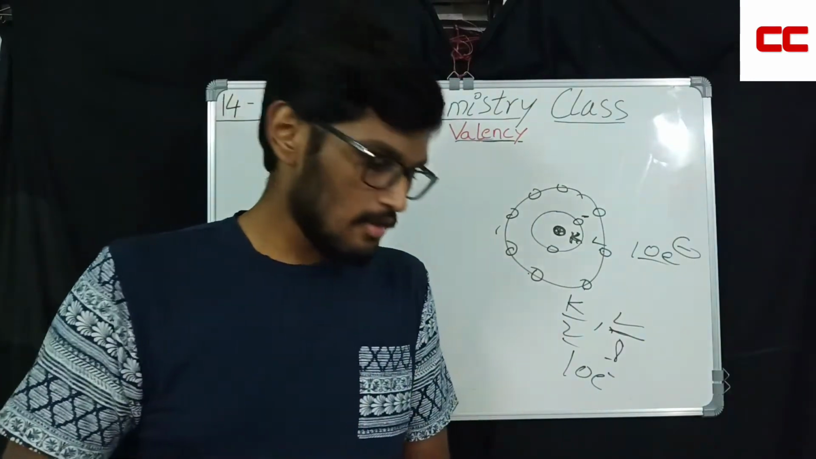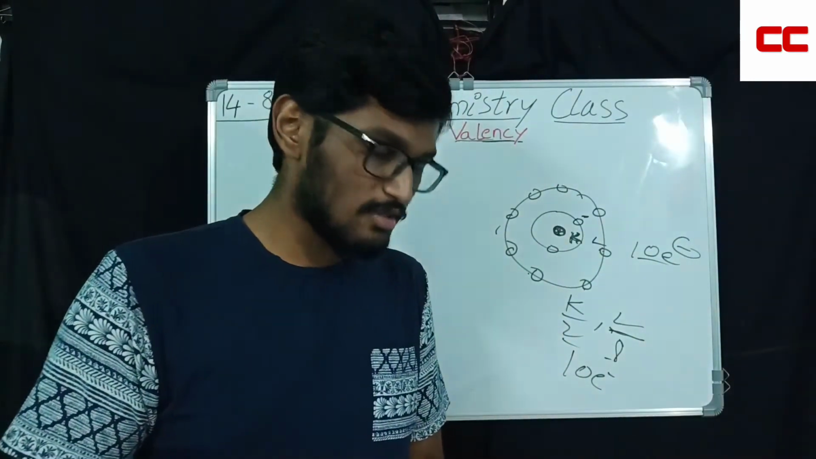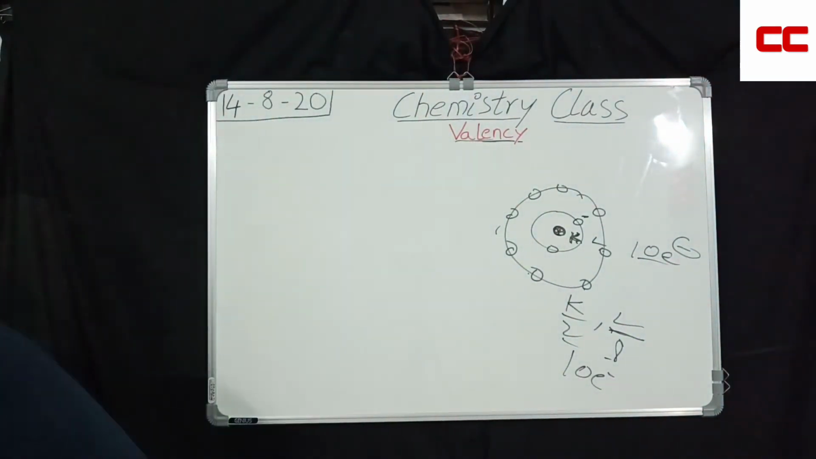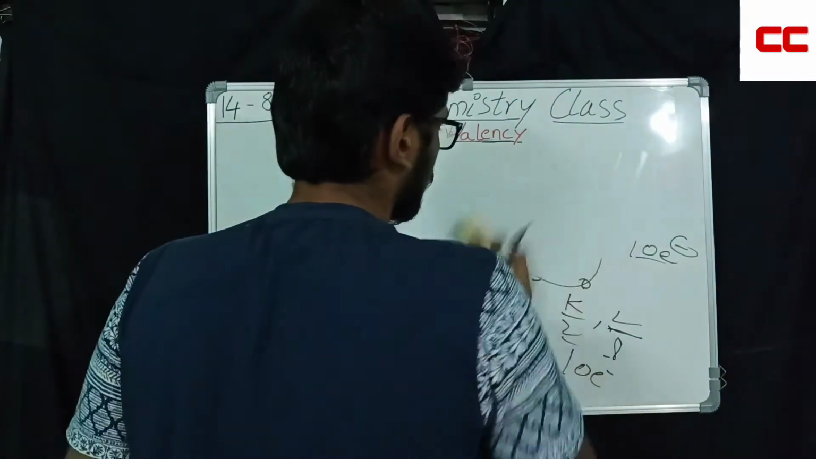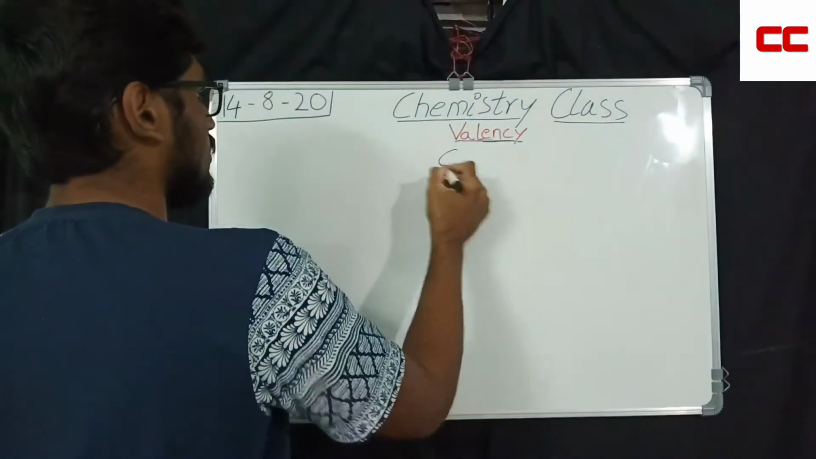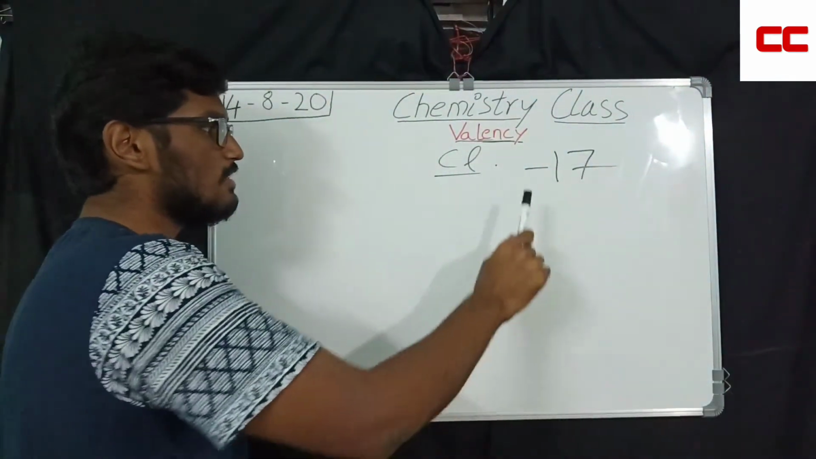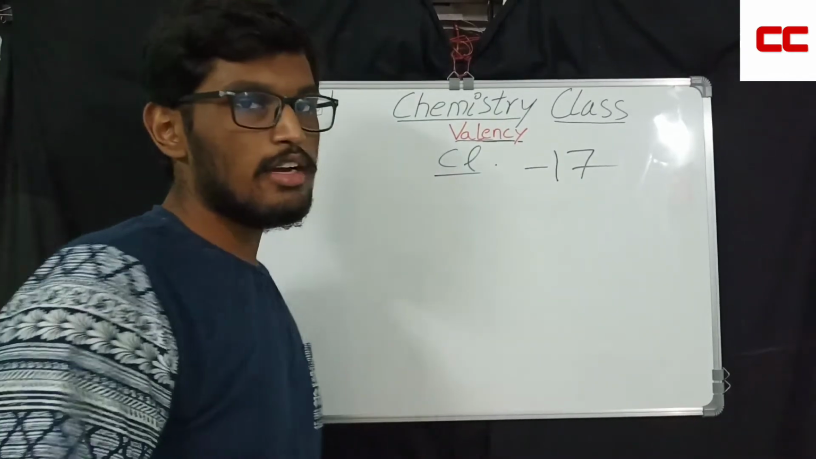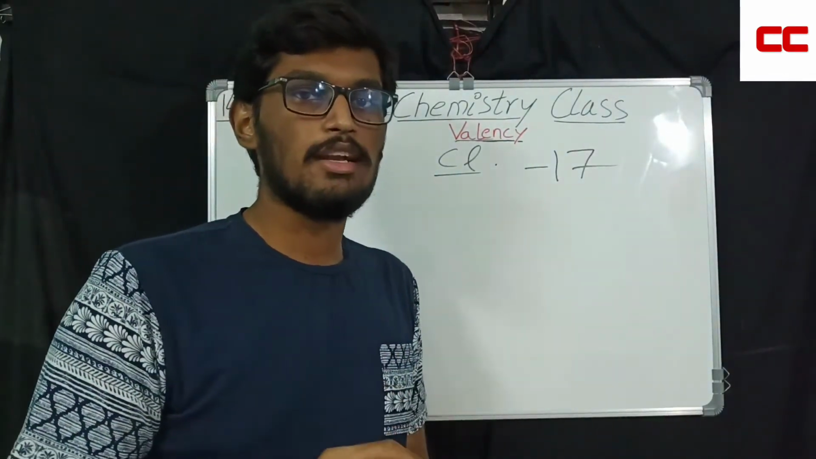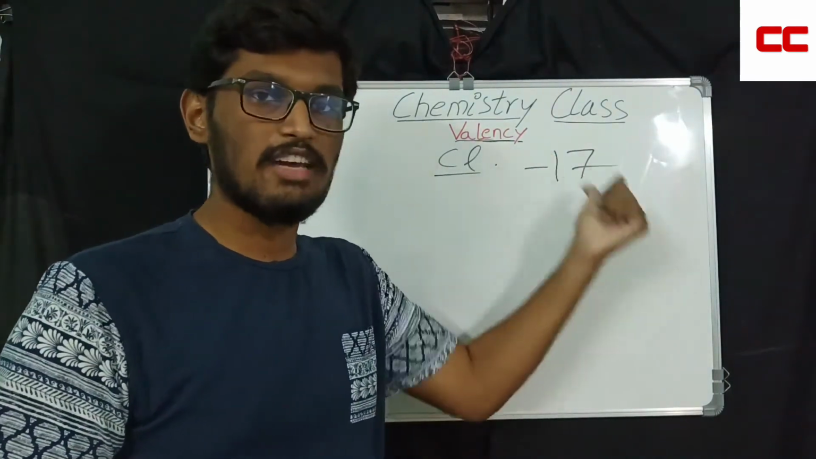Now another question. How will you find the valency of chlorine, sulfur and magnesium? Yes, it's very simple actually. Chlorine, sulfur and magnesium. So the first thing is chlorine. What is chlorine? The atomic number of chlorine is 17. How is the atomic number defined? It is derived from the position of the element in the periodic table. The 17th element in the periodic table is chlorine. That is why it got the number 17.